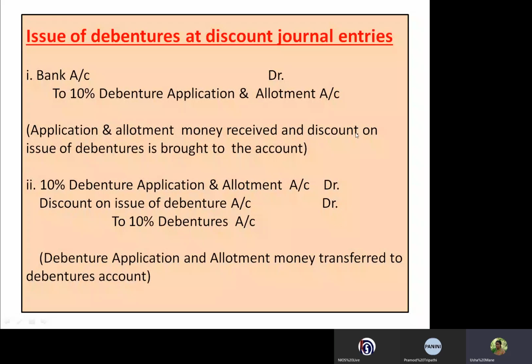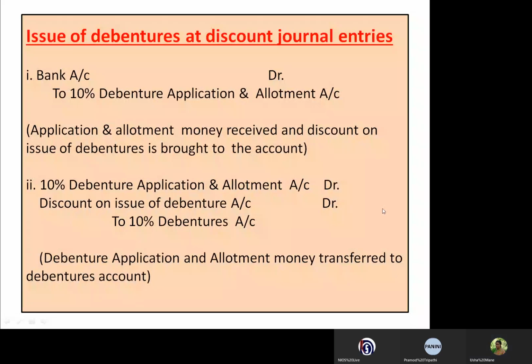For example, here the nominal value is 100, so we have to write here 100 rupees. Then the discount is 10 rupees, so discount on issue of debentures is debited with 10 rupees, and the debenture application and allotment account will be 90 rupees. So like that the journal entries will be passed in the case of debentures issued at discount.